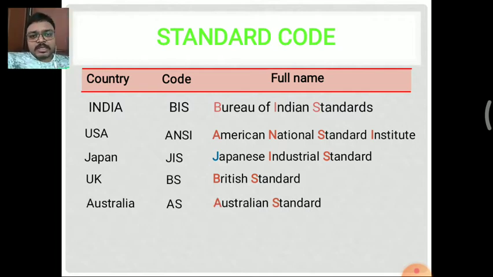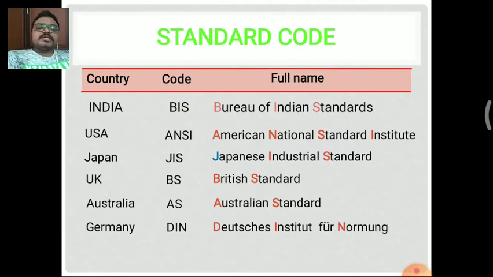Next one is Australia. Australia uses the AS code, the Australian Standard code. They use this code for all the standards they maintain for industrial purposes as well as inspection purposes. Next one is Germany. German means DIN, the full form of DIN being Deutsches Institut für Normung.